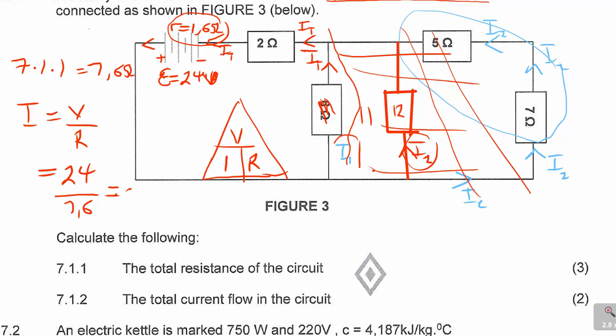So this is equal to 3,158. What is the unit? It's amps. Remember, they said have a formula, substitute in the formula, leave the answer with the correct units. So that is basically that.